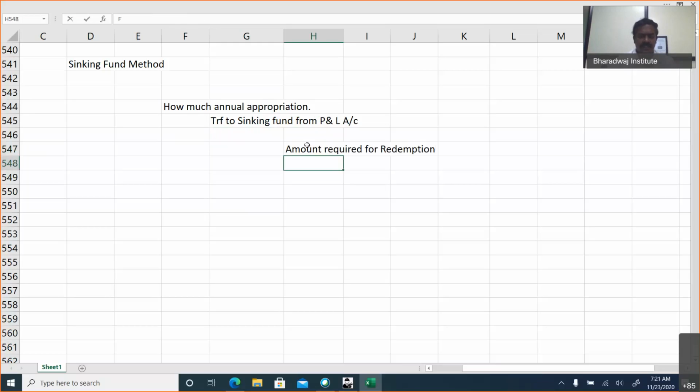This may be face value plus premium on redemption. This is multiplied with the present value factor. This depends on the rate of interest and the number of years. Based on that, the present value factor will be there. So how much you will transfer to the sinking fund depends on the amount required for redemption, the face value plus premium on redemption, multiplied by the present value factor. So this can be tested in a separate question.